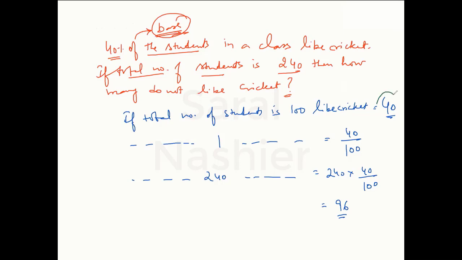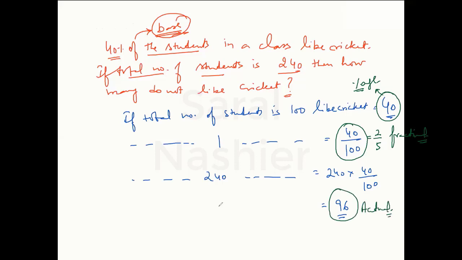Now this 40 is actually the percentage value of the number of students who like cricket. This 40 by 100, which can also be written as 2 by 5, is the fractional value of this percentage. And this 96 is the actual value of this percentage. 40 is the percentage value, 40 by 100 is the fractional value, and 96 is the actual value.